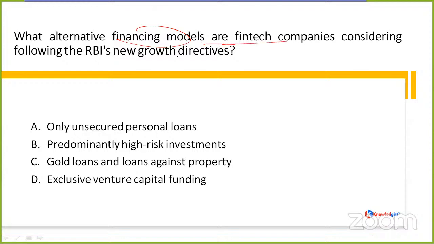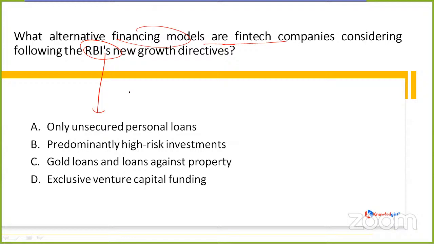Next question is asking, which alternative financial models are fintech companies considering following the RBI's new growth directive. See, RBI has provided a whole new directive, which is the basic work of RBI. It keeps on providing directives, monetizing and all. I don't know why. But yeah, we have to tell the alternative financing model which the fintech companies are now considering. Whether it's option A, only unsecured personal loans, predominantly high risk investments, gold loans, and loans against property, or exclusive venture capital funding. What is it?